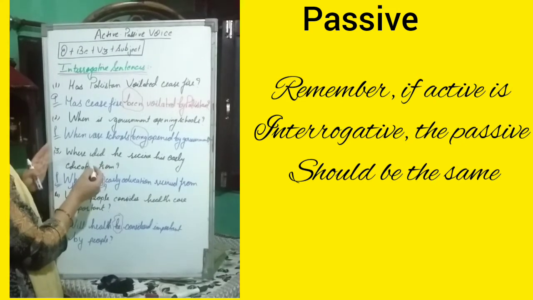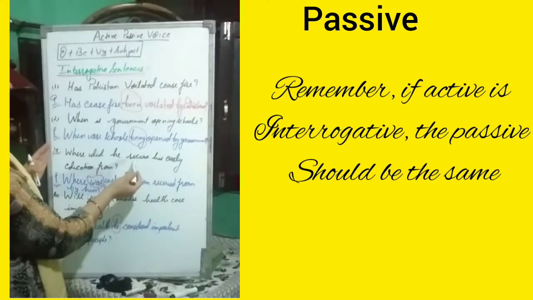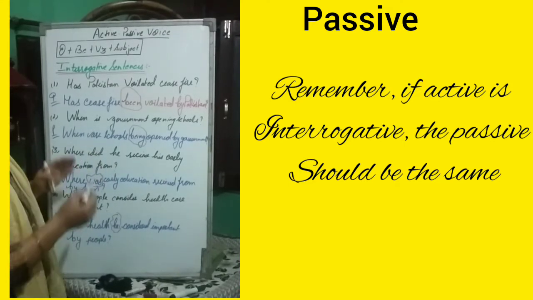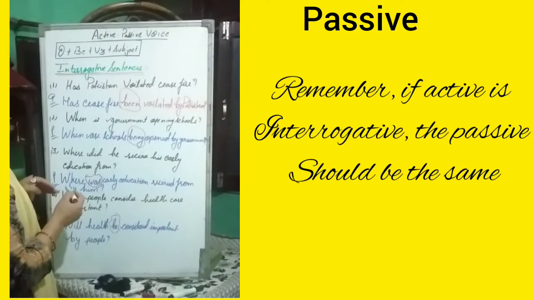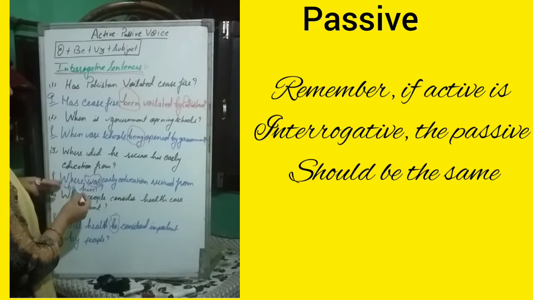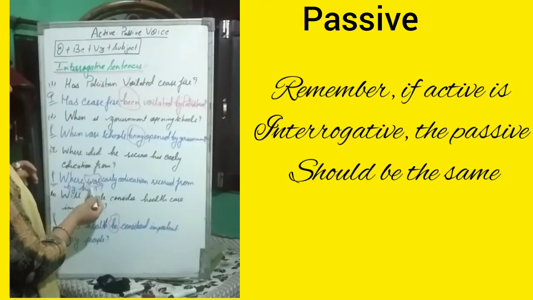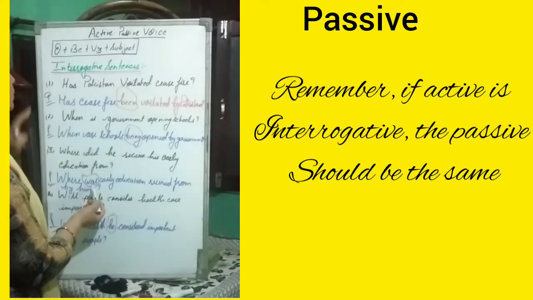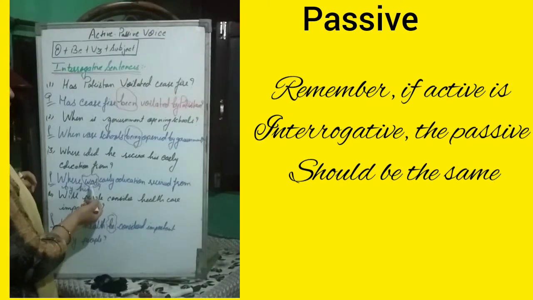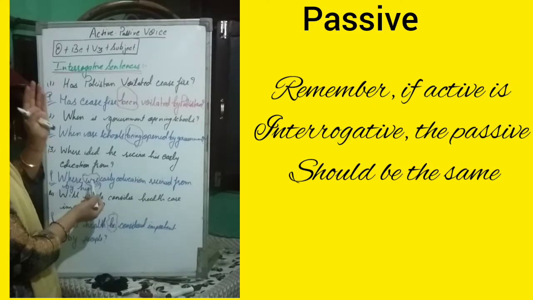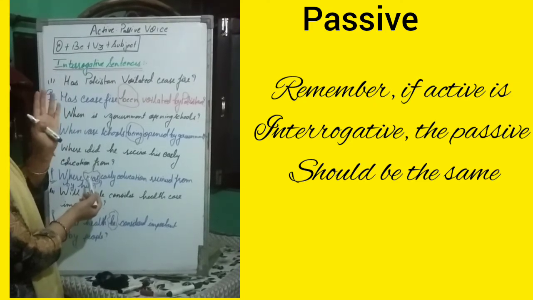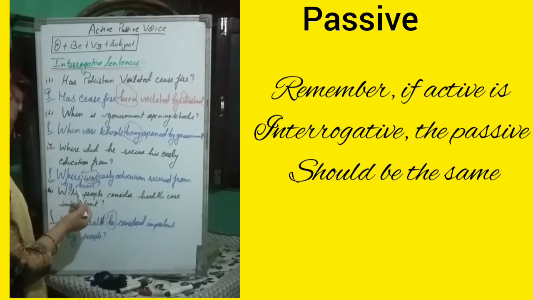Which verb is used here? That is receive. Did is used here, so that is the past form. So what have we used here for that? We have used was. Was, a helping verb, we have used here according to the be verb. And where was is used? In the first form is, in the second form was or were, according to the be verb.